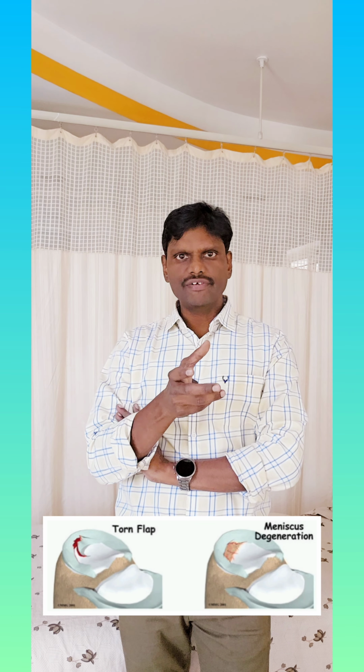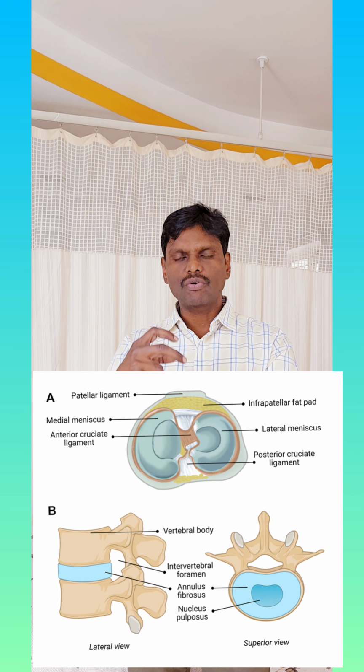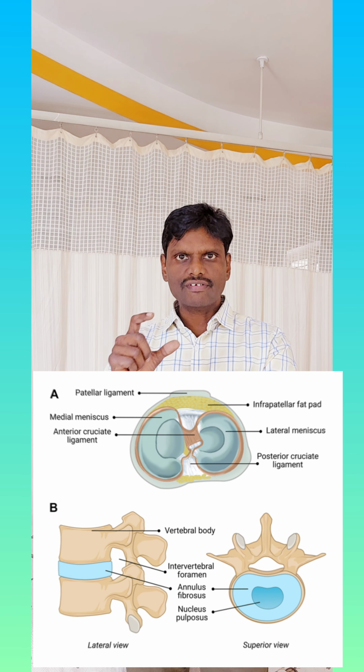There is no osteoarthritis in the knee joint without a pre-existing meniscal degeneration or injury to the meniscus. There is no lumbar spondylitis or cervical spondylitis without a pre-existing disc degeneration in the spine. Both the intervertebral disc and the meniscus at the knee joint fall under the fibrocartilage category. It is this cartilage which is predominantly taking the load in the spine as well as in the knee joint